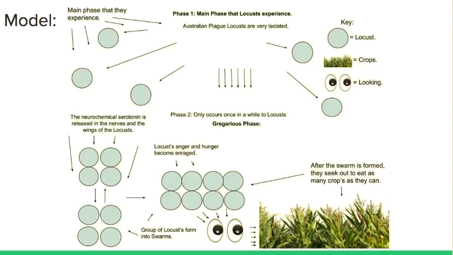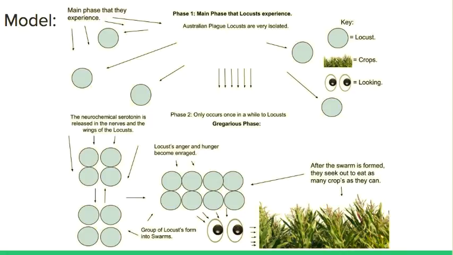The second phase only occurs once in a while to locusts. It's called the gregarious phase. A neurochemical called serotonin, which is associated with the human mind and the brains of many animals, is released in the nerves and the wings of the locust.